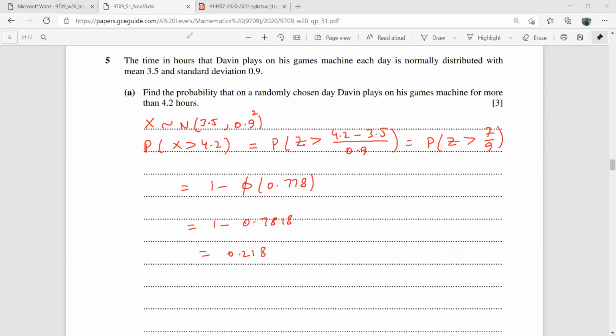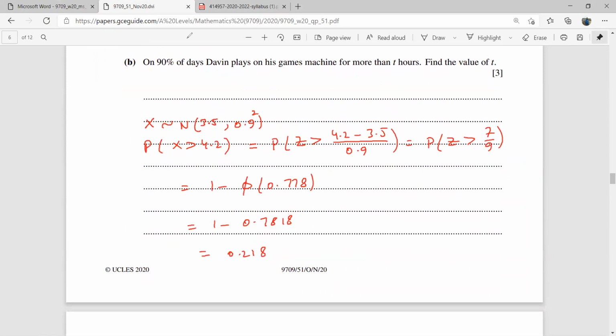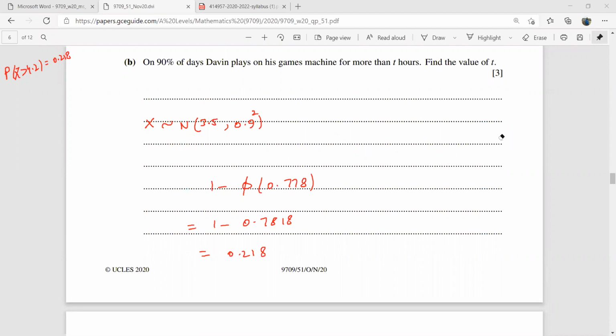Let's go to the B part quickly. It says on 90% of days, Devin plays on his game machine for more than T hours. Okay. Now just keep this answer noted. Let me write it here because this will be used in the next part. Probability x is more than 4.2 is 0.218. So now he's giving us that for more than t hours, the probability is going to be 90%. So we have to find this t.